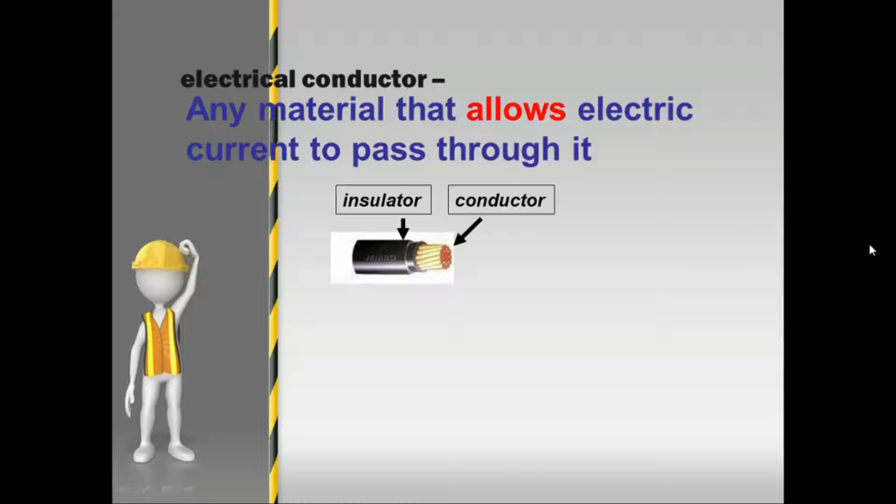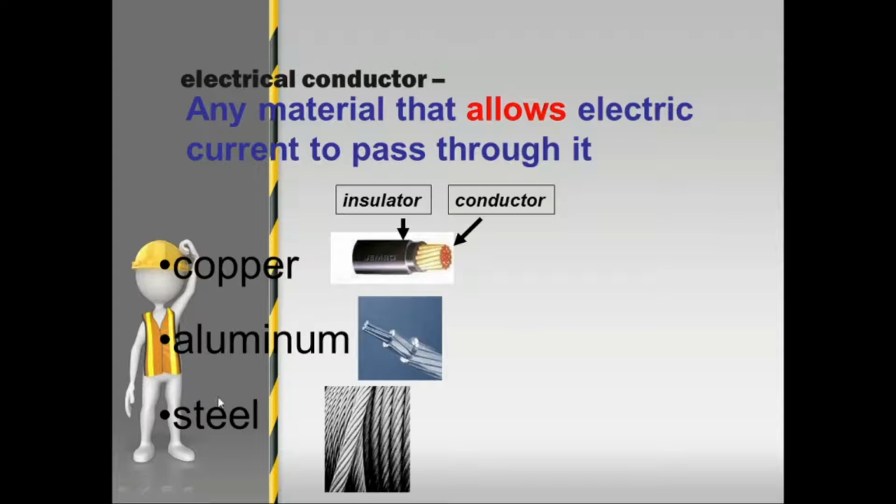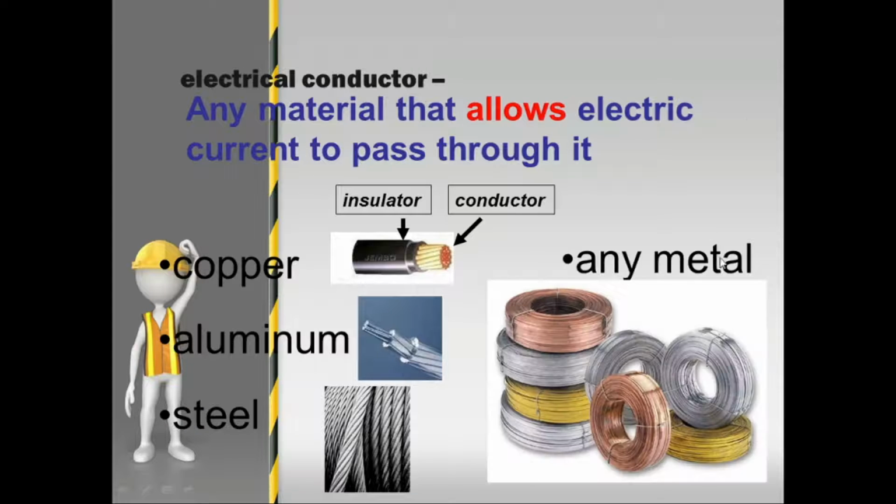So what are the examples of electrical conductors? We have the copper, the aluminum. This is the copper, and aluminum. We have the steel, and any metals. Any metals can allow electric current to pass through it.